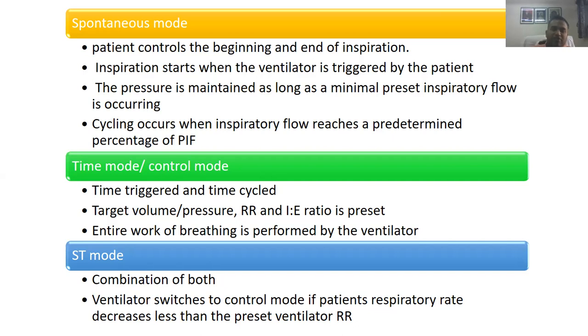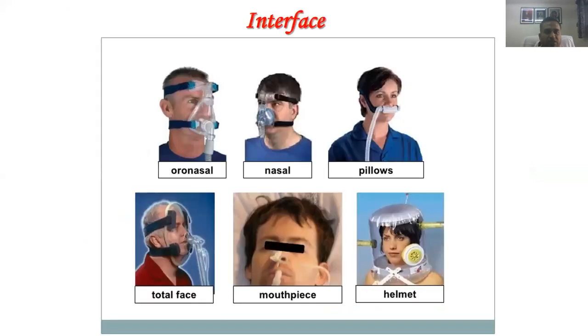So we always ask, whenever we prescribe the BiPAP, especially when you're giving it at home, what mode the BiPAP machine is offering. Is it only spontaneous mode, or is there an ST mode? If there is an ST mode, we should always give the ST mode, where we can give a backup rate to the patient.